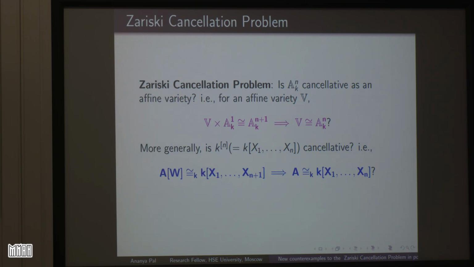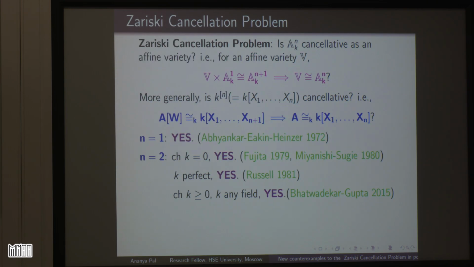Okay. So now the answers. First, for n equal to 1, the answer was yes. It was proved by Abhyankar, Eakin and Heinzer in 1972. Then for n equal to 2, again the answer was yes, but it was proved in a number of steps. First for characteristic 0, then for perfect fields, and at last for any field by Fujita, Miyanishi, Sugie, Russell, and Bhatwadekar and Gupta. Now for n equal to 3 and characteristic 0, the question is still open. We don't know the answer to this question. Either it is true or false, we don't know.